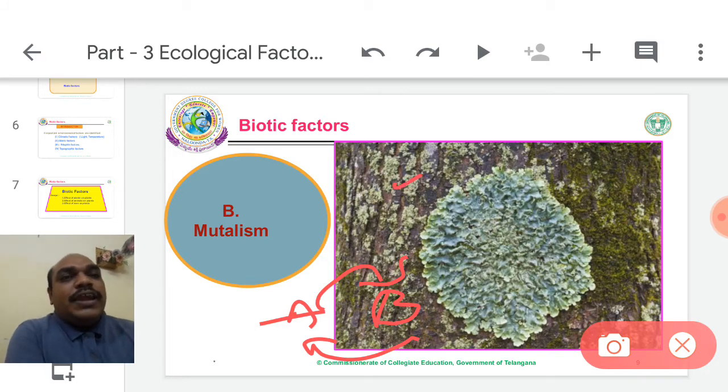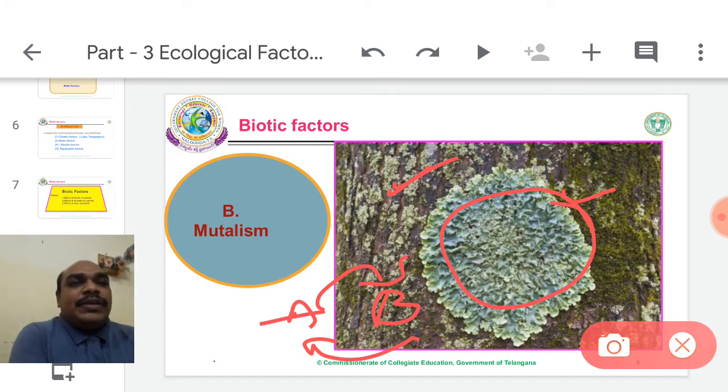For example, tree and lichen. This is the lichen. It is the tree. So lichen and tree are growing on each other. Mutual benefit. I am taking the example of lichen. Lichen is made by algae, algal filament and fungal filament. So a mutualism example is lichen. Lichens are growing on the tree.